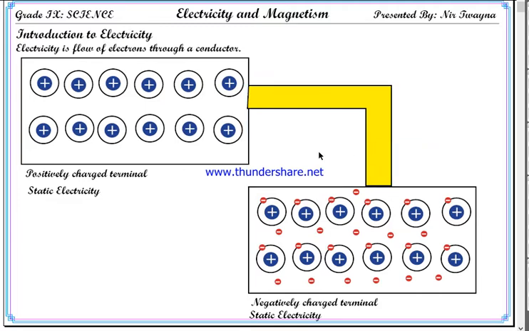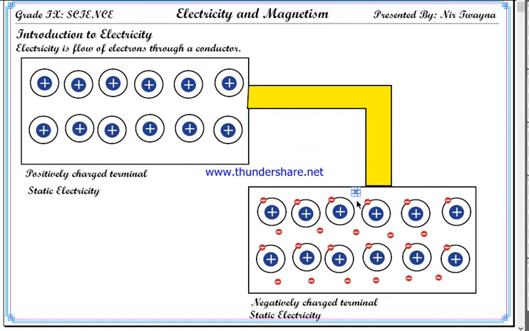Previously, by using friction, chemical reaction, or magnetic influence, you made electrons move from this object to this object, isn't it? Now that influence is removed, and they are simply connected by using this conductor material.